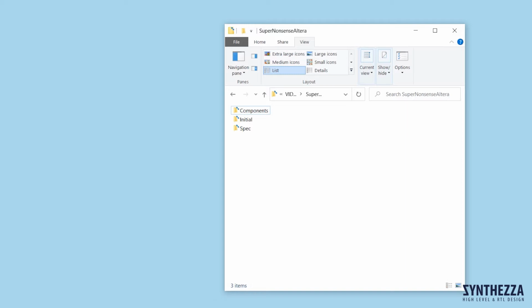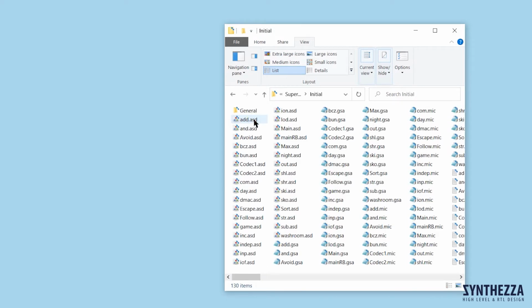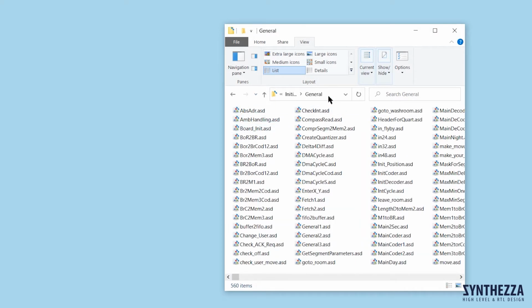The folder initial is sufficient for the design by itself, because Syntagate constructs specification automatically in the folder spec, but I have already constructed the specification. This is a very complex design. Folder initial contains 32 modes and its subfolder general 140 sub-ASMs, generalized operators.